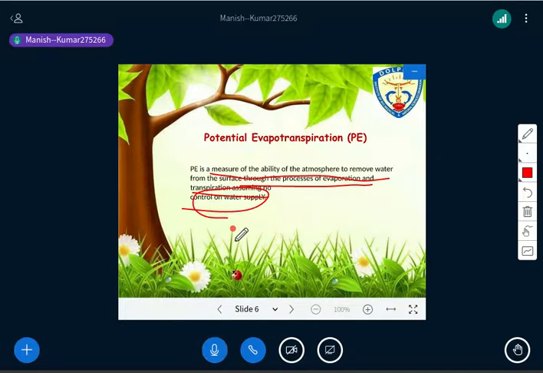Potential evapotranspiration is given by Thornthwaite, and it is the ability of the atmosphere, or ability means the highest rate, the maximum capacity the atmosphere has for evapotranspiration. Have you got that? So this is the meaning of potential evapotranspiration, right? It means what should be, or what you are able to do, that is potential.